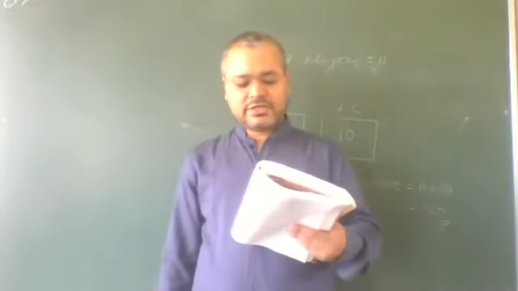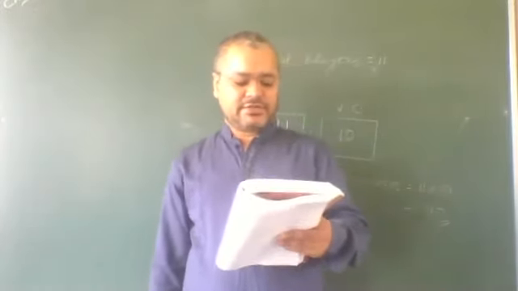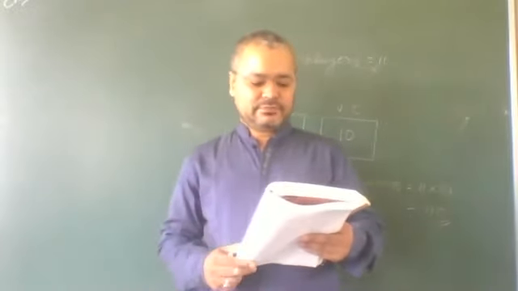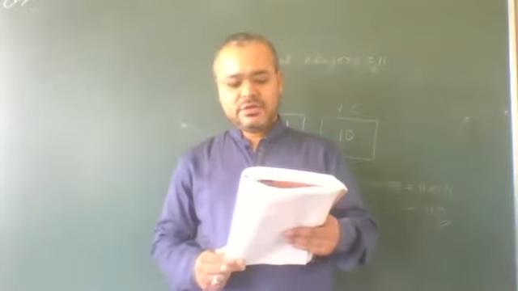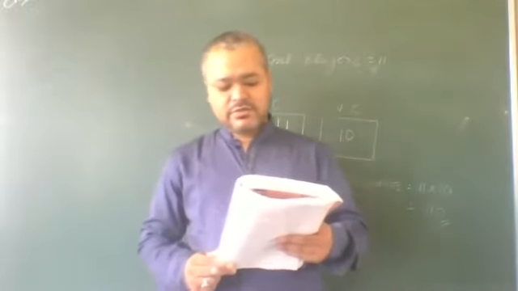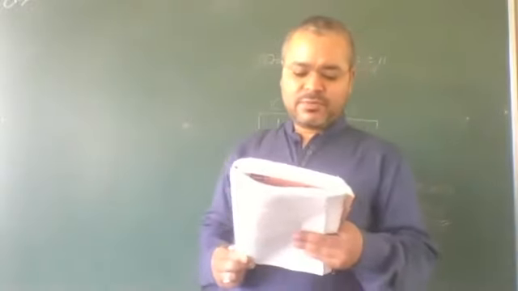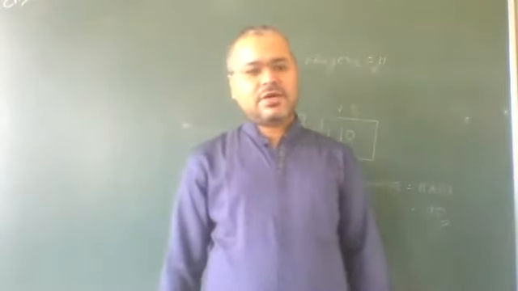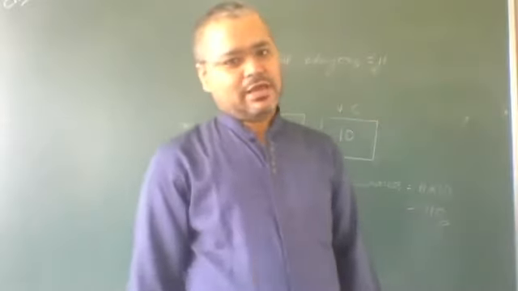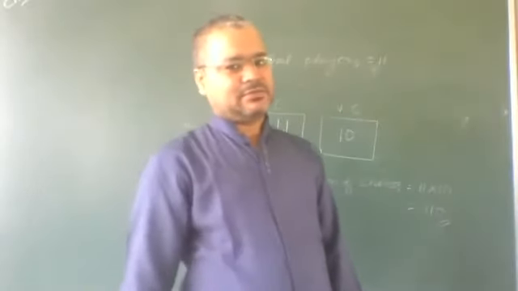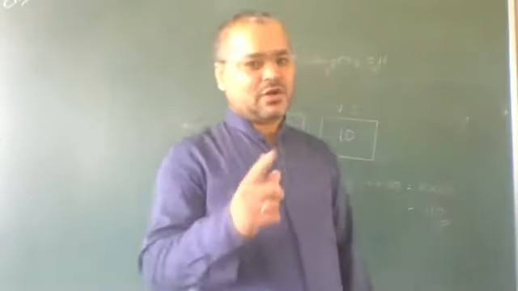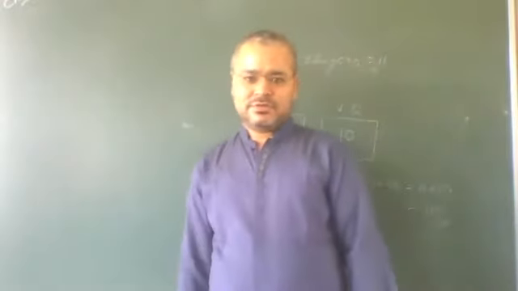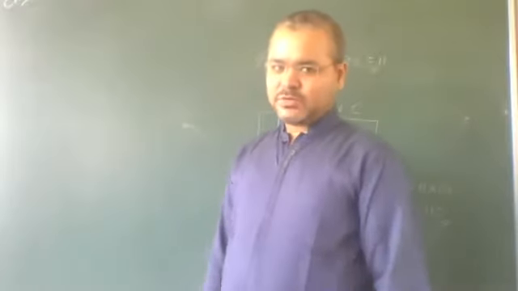She had a choice of 6 different airlines to go and 4 different ships to return. Then in how many ways can she perform her journey? Okay, I want the solution. I am giving you 50 seconds, and the student who solves this question, raise your hand. Try to solve. Think.